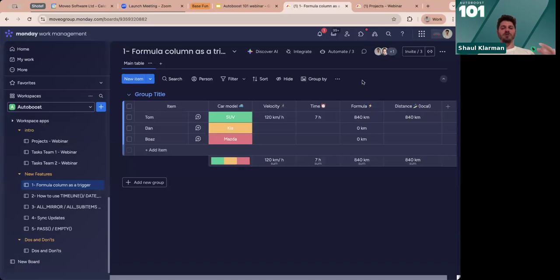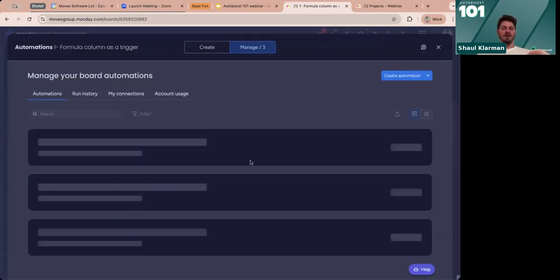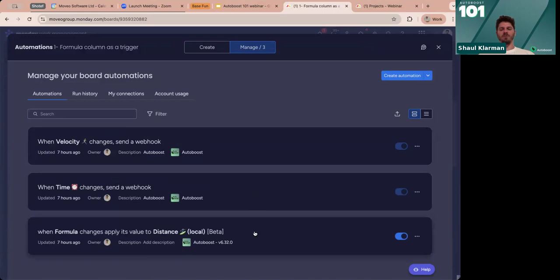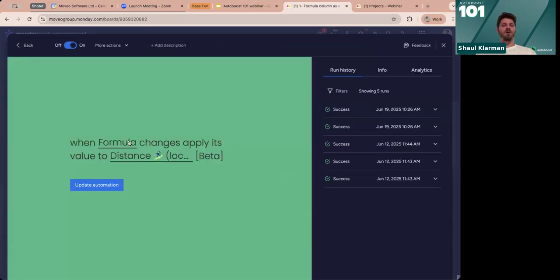We've built a feature specifically for that. It's in beta because we're still testing it, but we thought we can already share it with you guys. So when a formula column changes, and again, it will allow you to choose the formula columns from the board as the trigger. So when the formula column changes, take this value and put it in a destination column. When you click on this, we do the work for you.